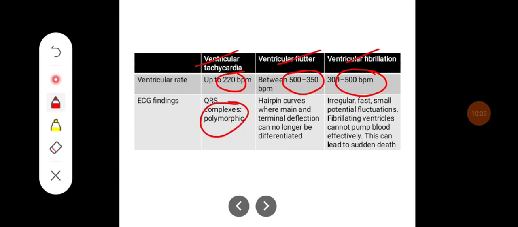In flutter, you can see hairpin curves where the main and terminal deflections can no longer be differentiated. Whereas in fibrillation, the complexes are irregular, fast, small potential fluctuations. Fibrillating ventricles cannot pump the blood effectively, and this can lead to